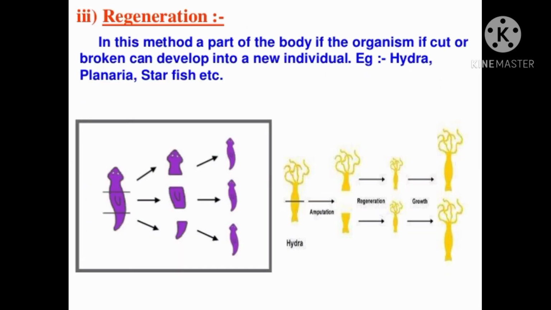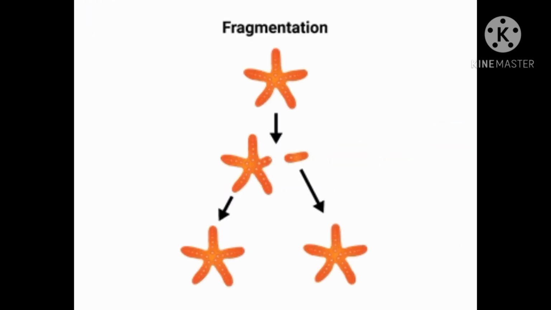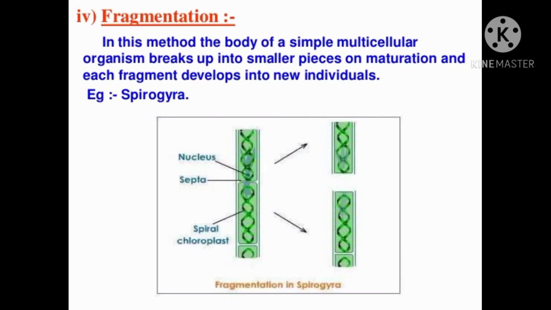Now come to the third type of asexual reproduction, which is regeneration. In this method, a part of the body of the organism, if cut or broken, can develop into a new individual. Many examples come under it, for example planaria and starfish. If the body is cut into many pieces, each fragment will develop into a complete body afterward. This is an example of regeneration in the starfish.